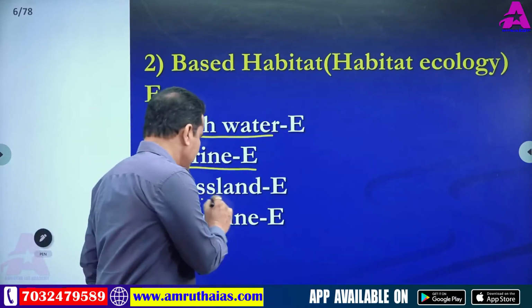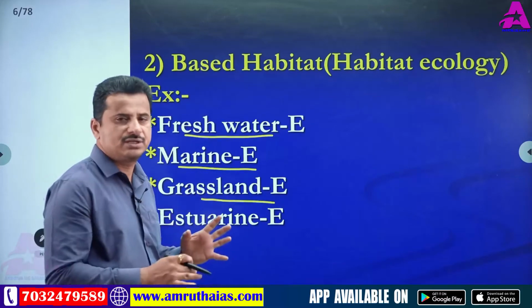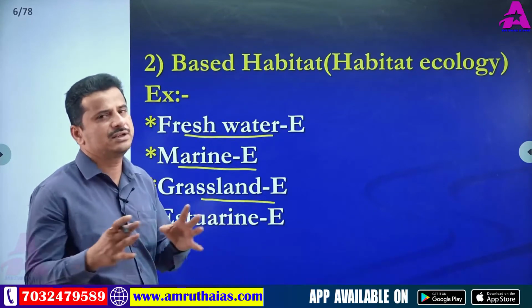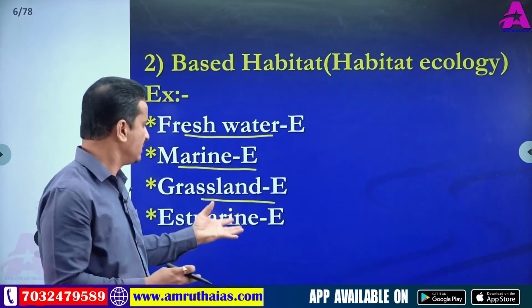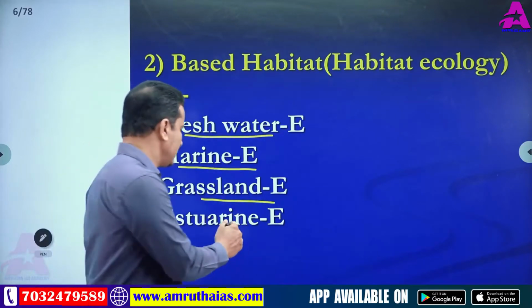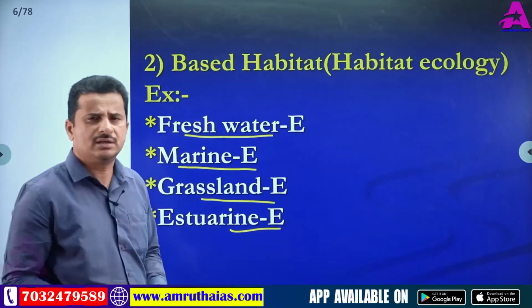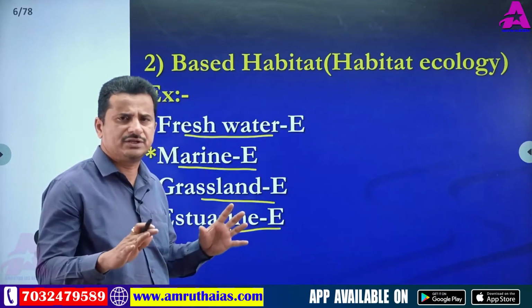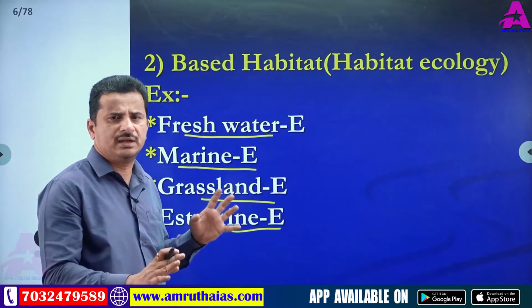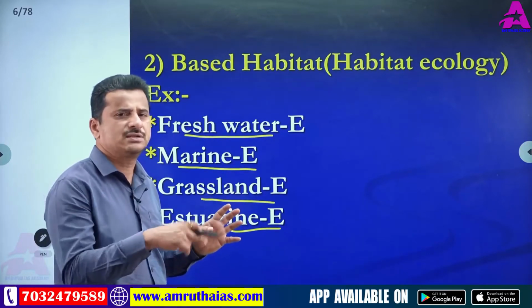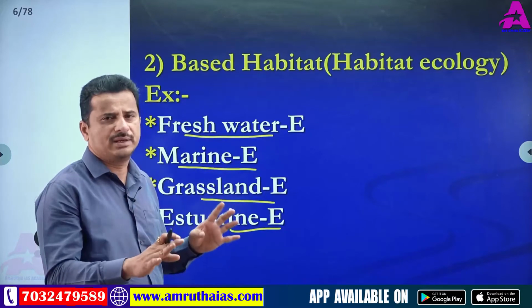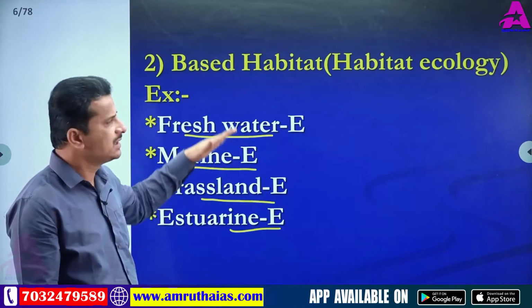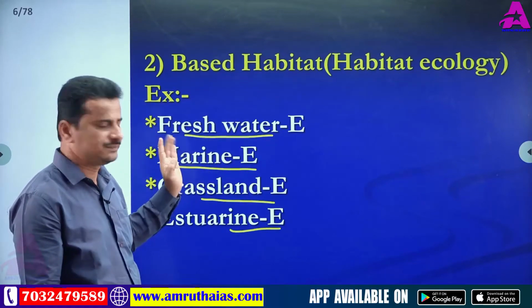Grassland ecology: the relationship between grassland plants and animals and the environment. Then estuarine ecology, mountain ecology, desert ecology, like this. All contain the same definition: the relationship between organisms and the surrounding environment. So based on habitats, these are the different types of habitat ecology.